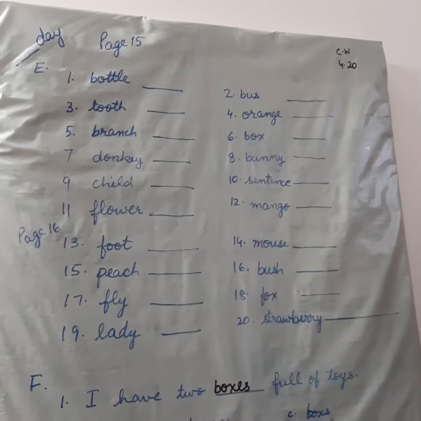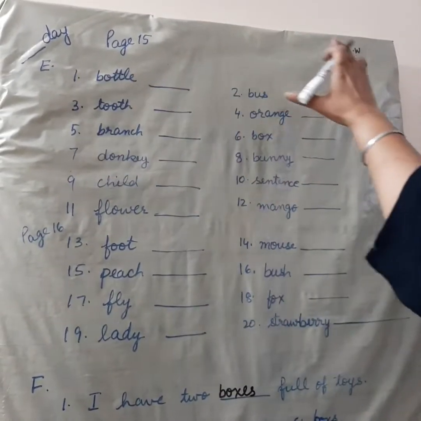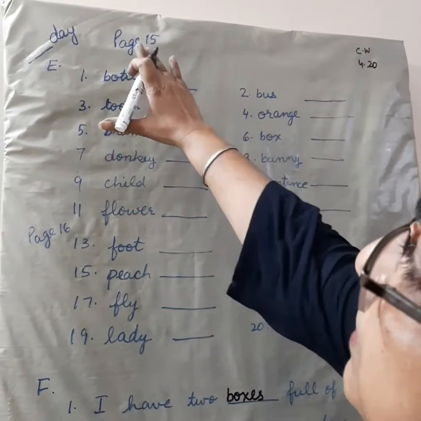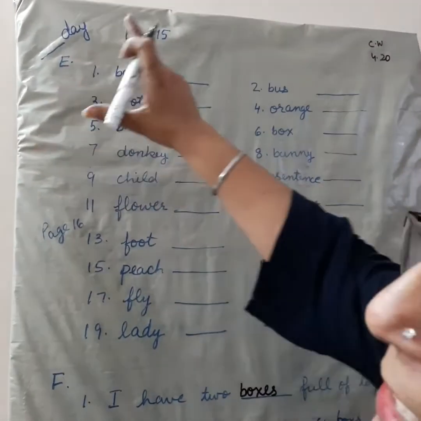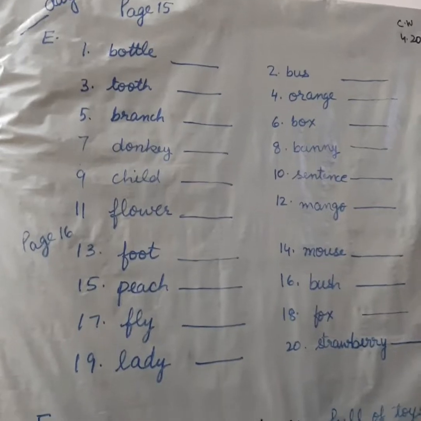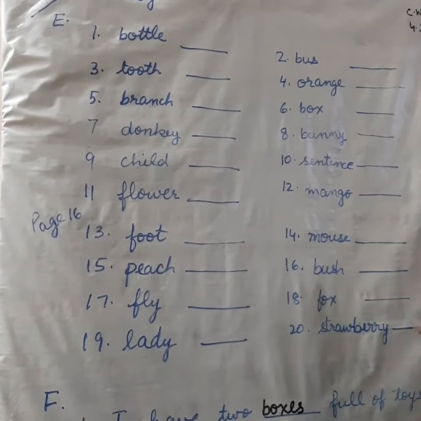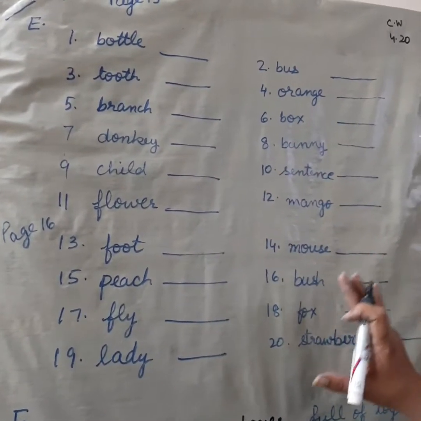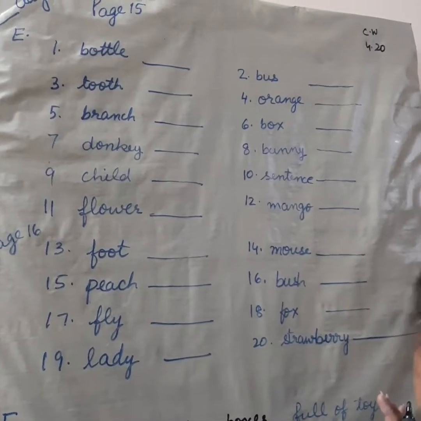Now let's do the book exercise I have already written on the board. I hope everyone has written the day and the date on page number 50. Now this is exercise E. Let me read the question. Write the plural of these nouns. These are all nouns. Now you have to write the plural of it.